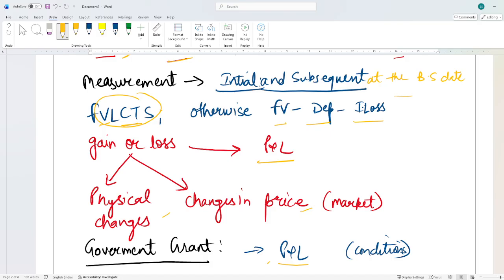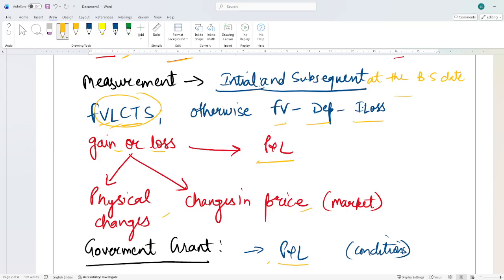If you're not able to estimate this fair value less cost to sell, then you can use cost less accumulated depreciation and any impairment loss. Because this is an asset, you have to apply depreciation regularly, and you have to test for impairment loss also. At the end of every balance sheet date, I will again calculate my fair value less cost to sell, and obviously I will get the gain or loss. Any gain or loss, I will put it in P&L directly.